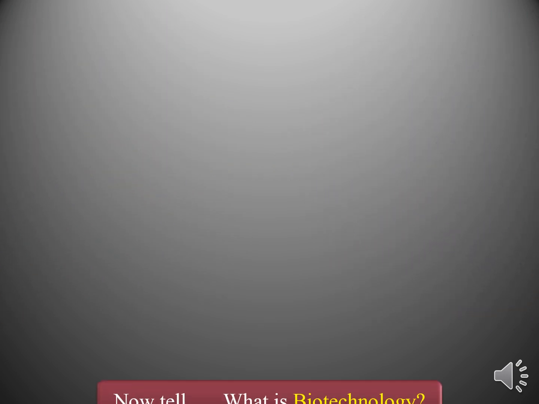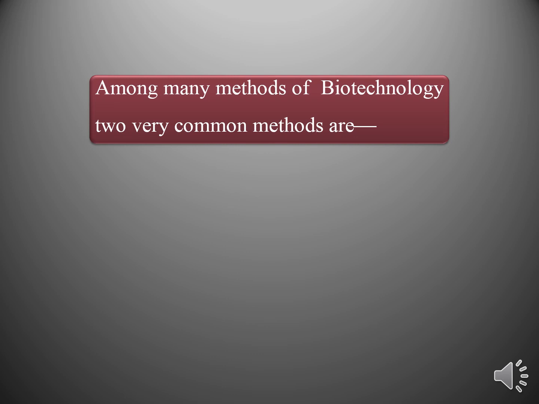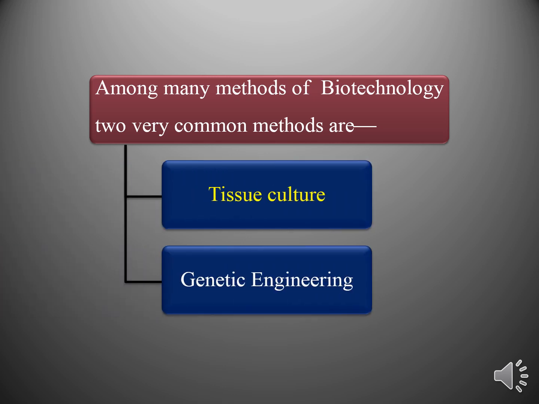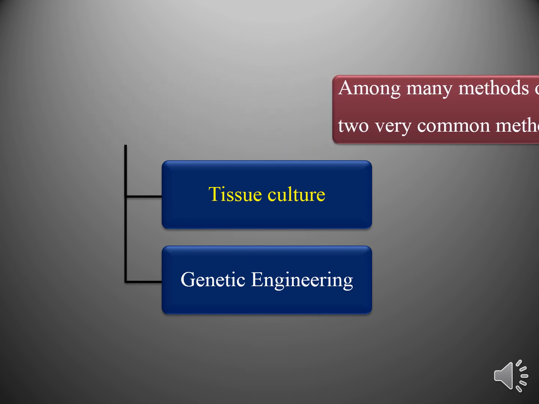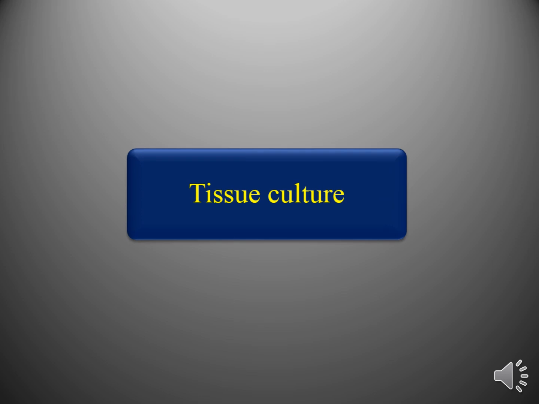Now, can you tell me what is biotechnology? Biotechnology has many aspects. That means the applications of biotechnology are huge. Among them, two methods are very common. One is tissue culture and the other is genetic engineering. Today our topic is tissue culture.